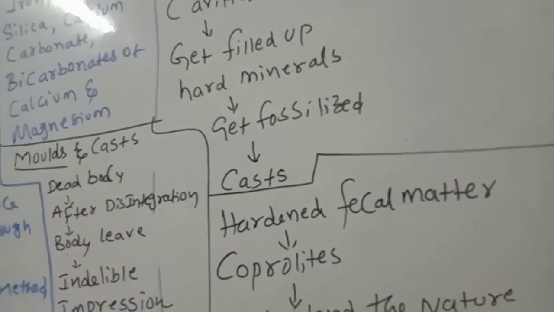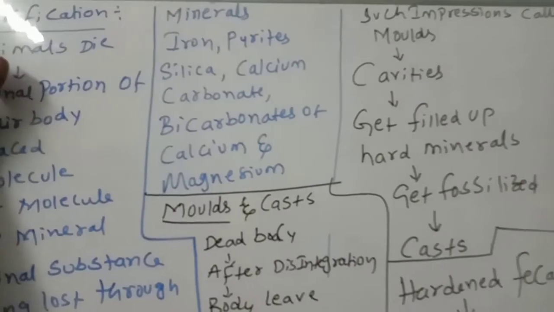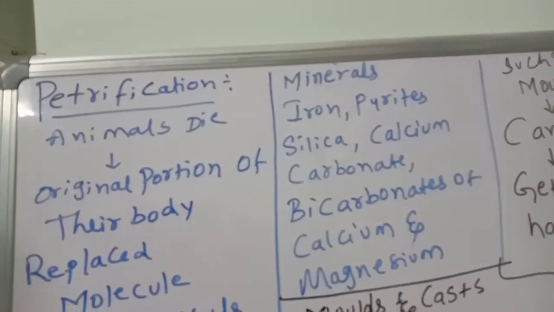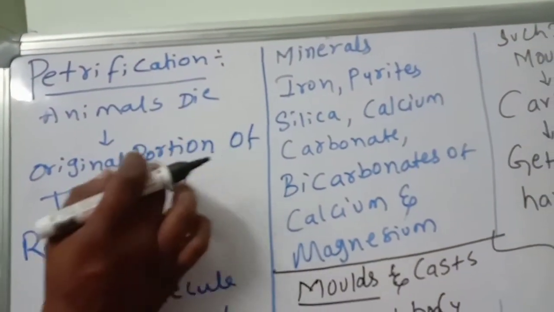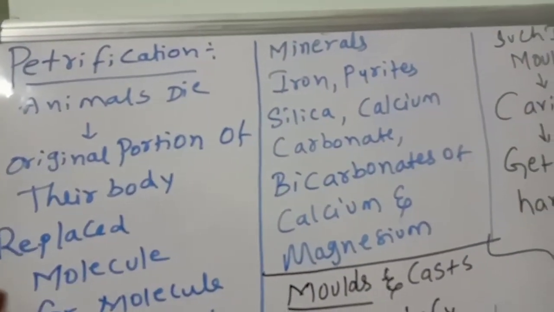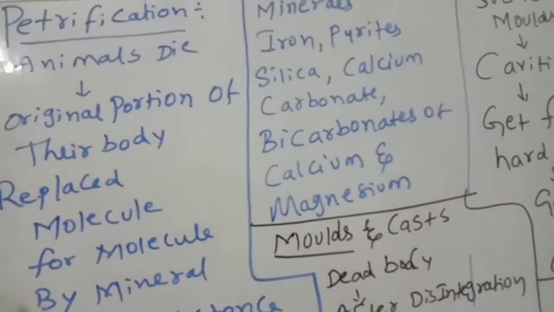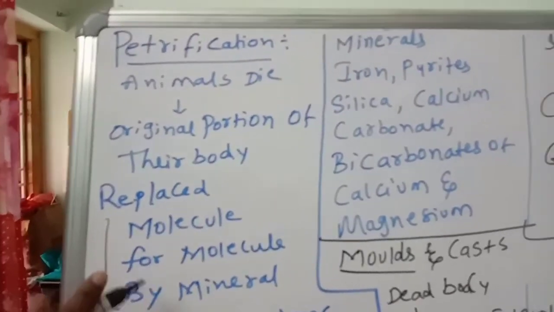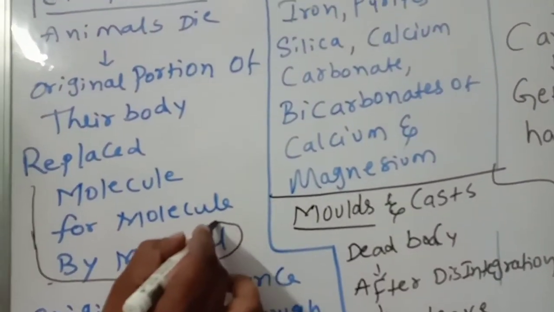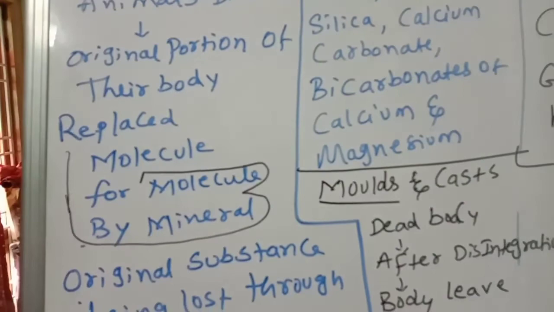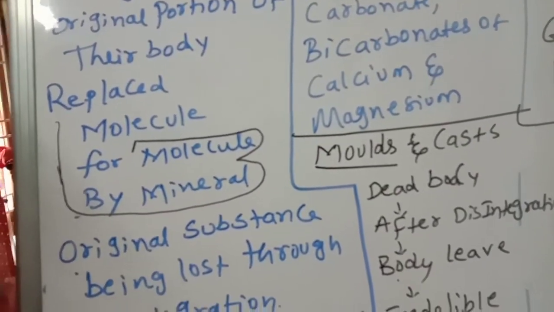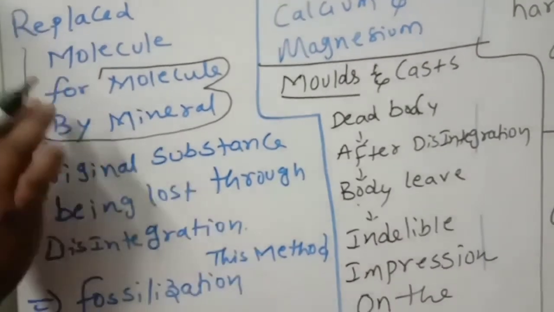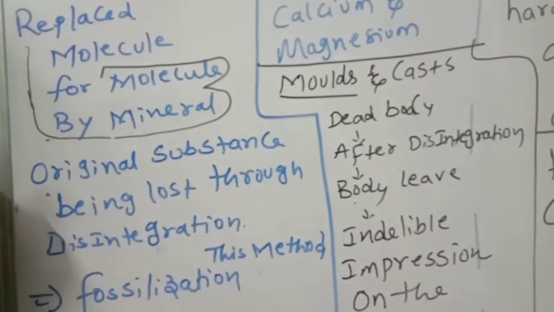We are going to discuss, already we discussed, petrification. What does petrification mean? When animals died, the original portion of their body is replaced molecule for molecule by minerals.